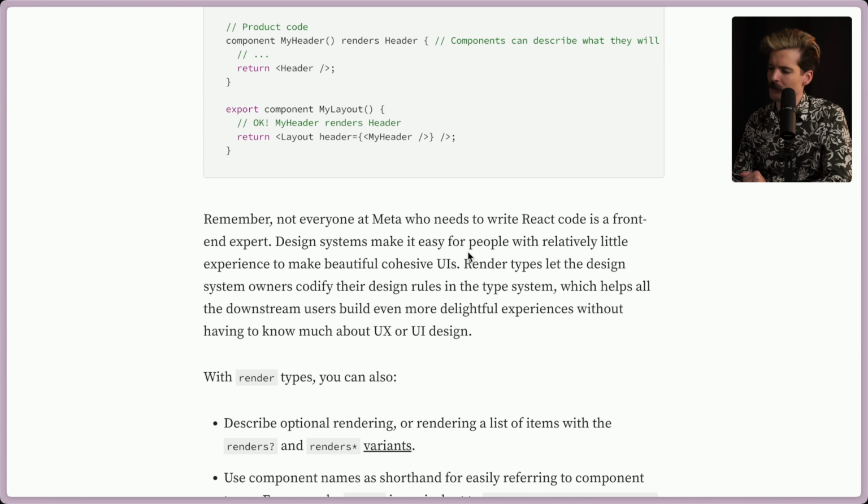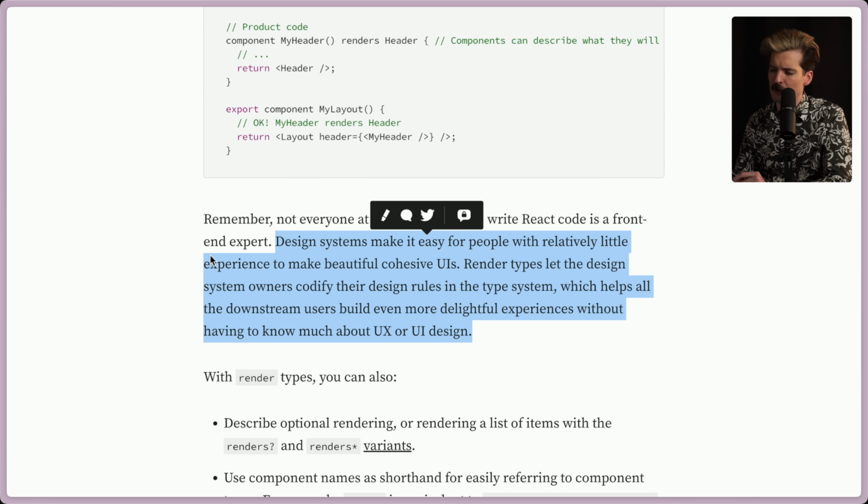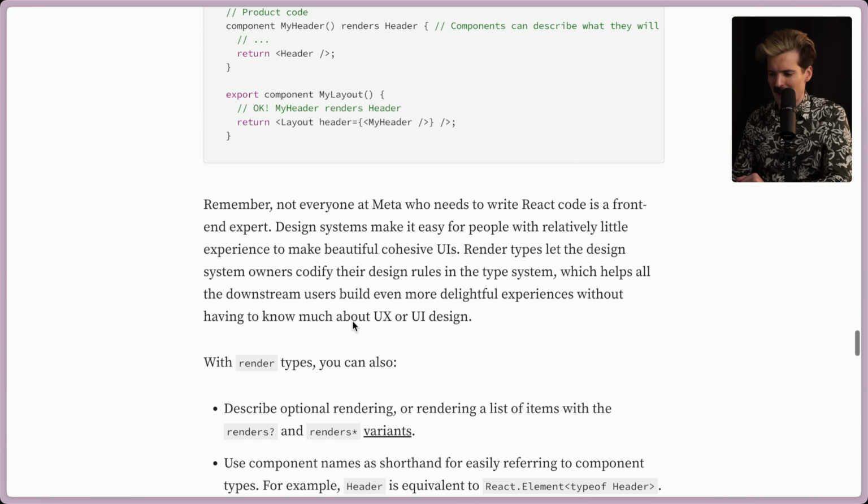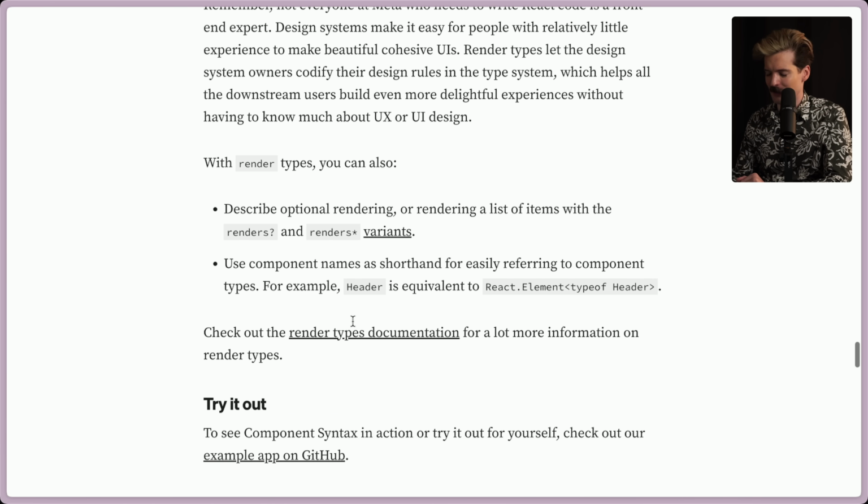Design systems make it easy for people with relatively little experience to make beautiful, cohesive UIs. Render types let the design system owner codify their design rules in the type system itself, which helps all the downstream users build even more delightful experiences without having to know much about UX or UI design. That's really cool that through the Flow types, designers can now enforce that backend devs write code that results in less ugly UIs. That's huge. I see Igor freaking out in chat over this, which makes sense. This fits him and his goals perfectly.